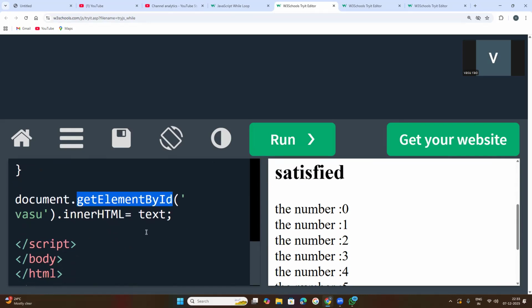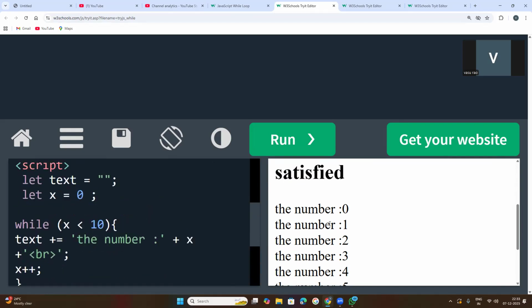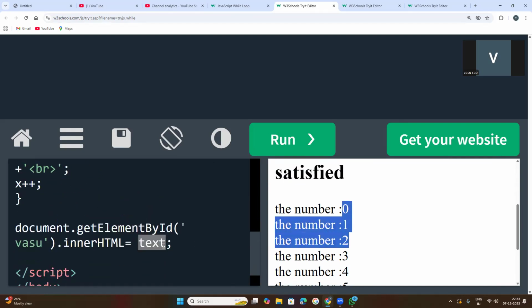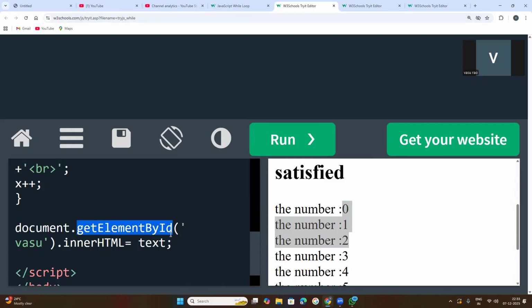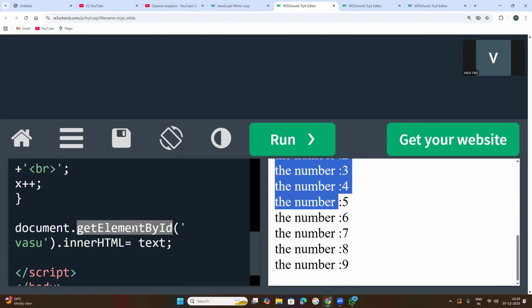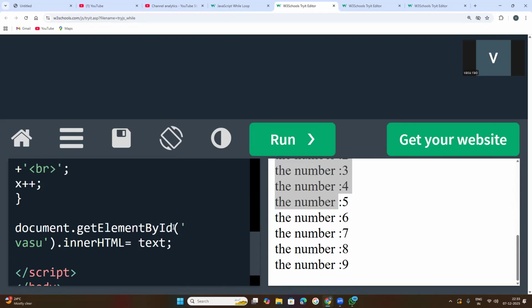Okay, so a little bit about why I have passed this text here. This is the HTML content. This variable is holding all these numbers. So that's why inside this innerHTML attribute, which is part of your getElementById method, for the display of all these numbers, this method is mostly used in JavaScript.